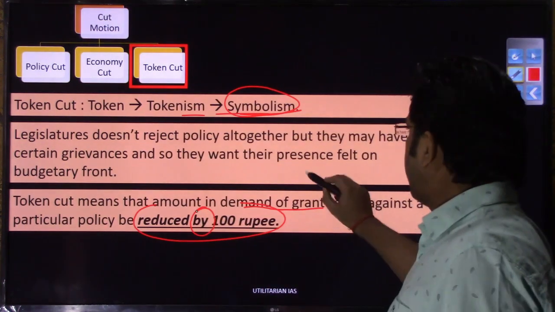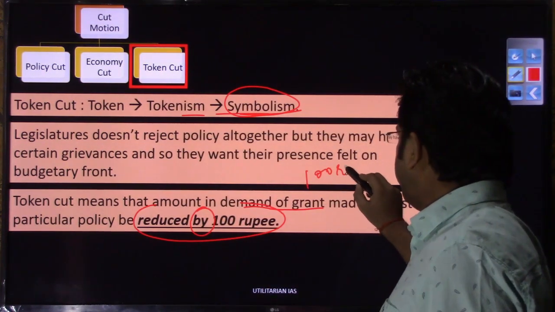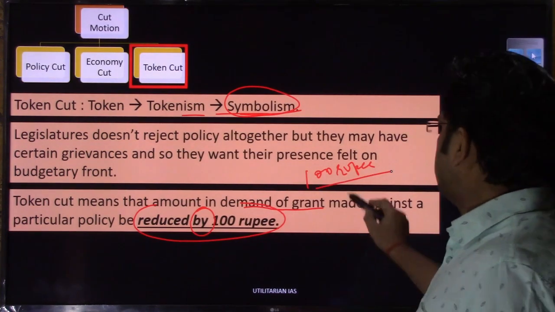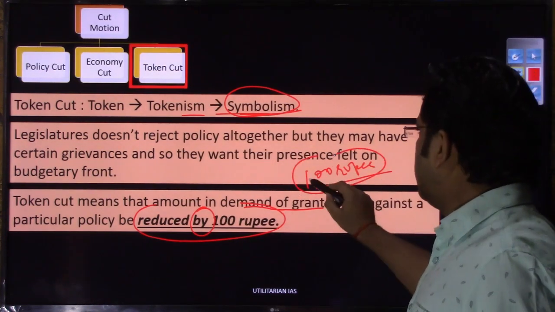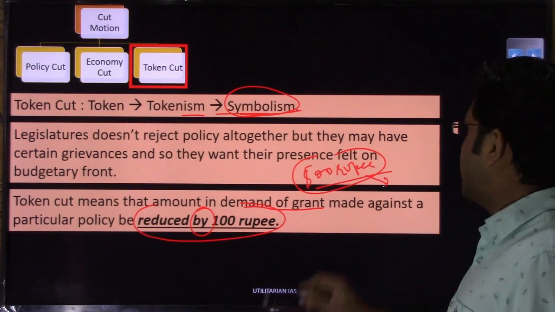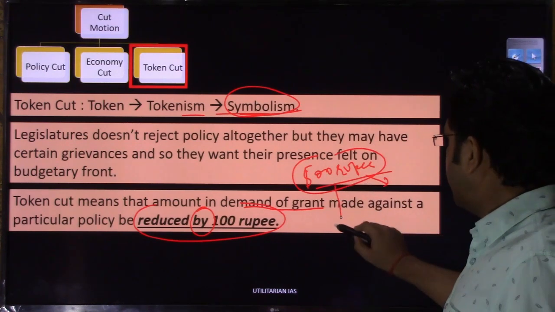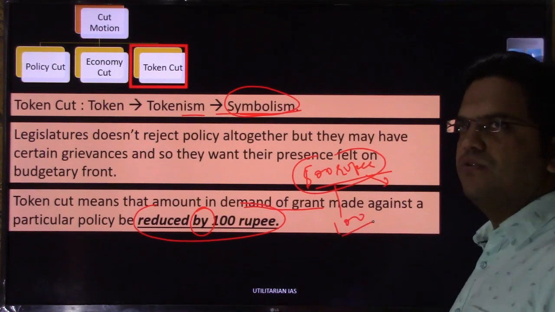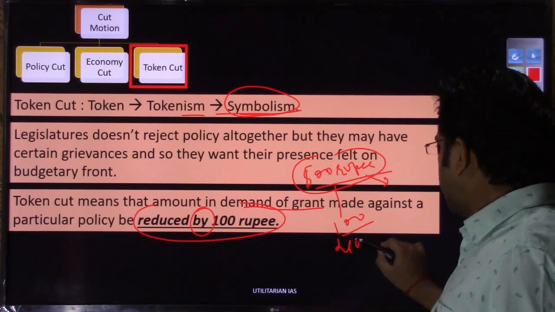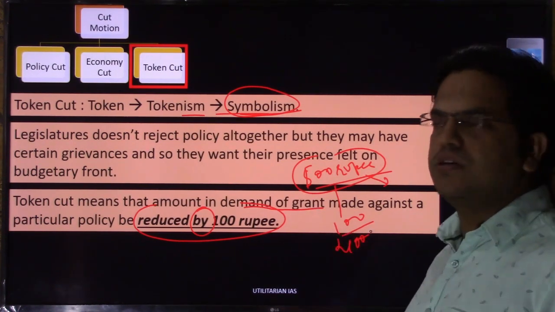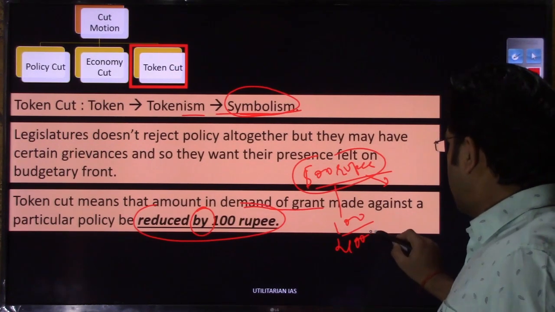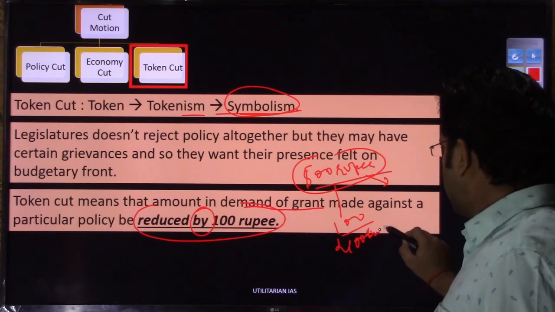Suppose, as a hypothetical example, you asked for 500 rupees for the implementation of a particular scheme. You reduce 100 rupees out of that 500 and then run your scheme. If this motion is adopted, the demand for grant will be reduced to 400 rupees.